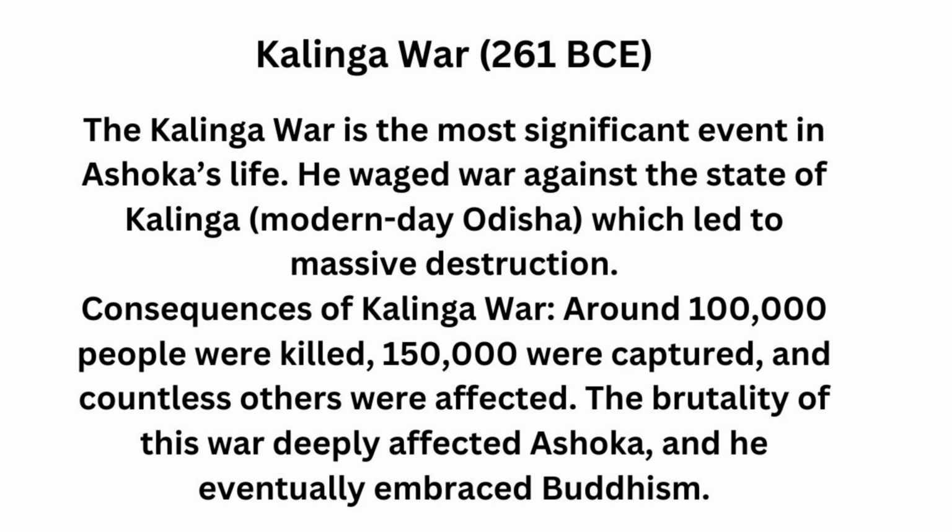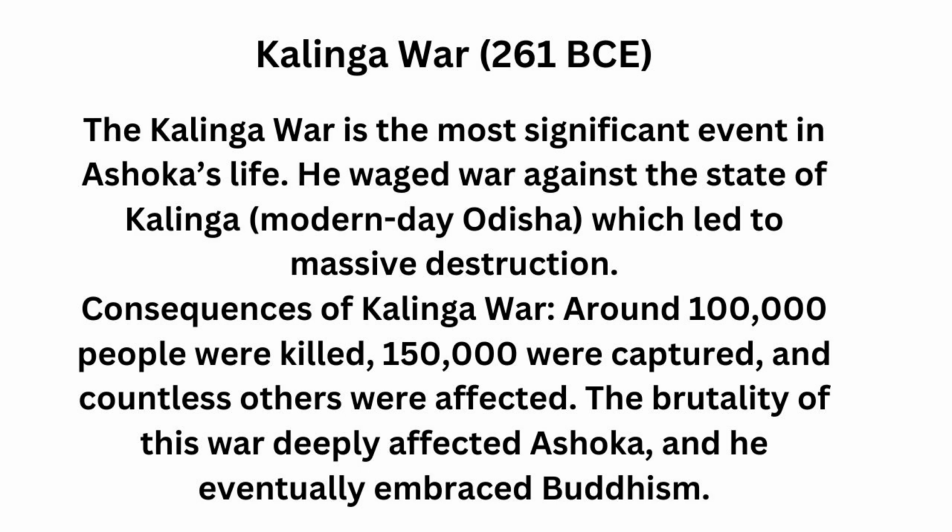The Kalinga War was fought in 261 BC. The great Ashoka fought that war against the state of Kalinga. At that time, Kalinga was an independent state, and they had no ruler over them. So he fought it for the independent state of Kalinga, known as modern day Odisha, which led to massive destruction. In this war, around 1 lakh people were killed and around 1 lakh 50,000 were captured and countless others were affected.